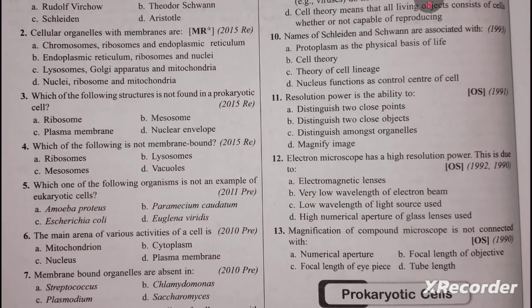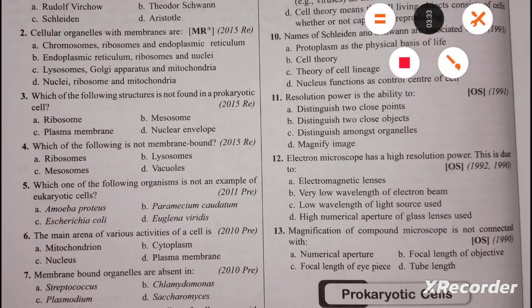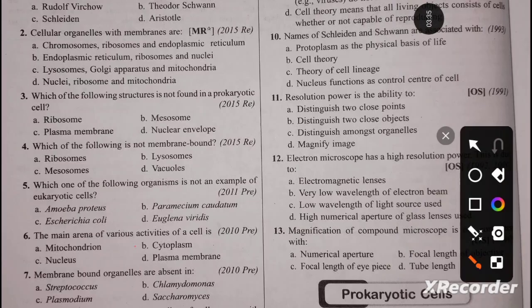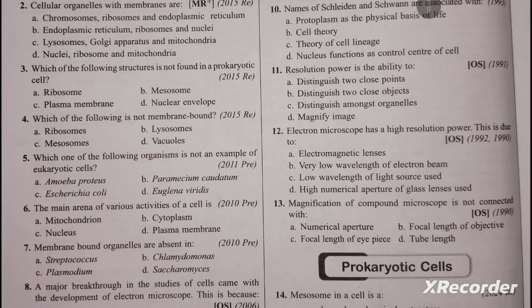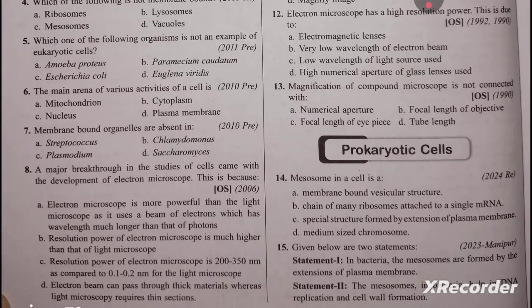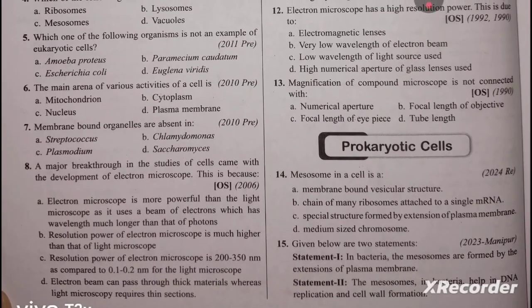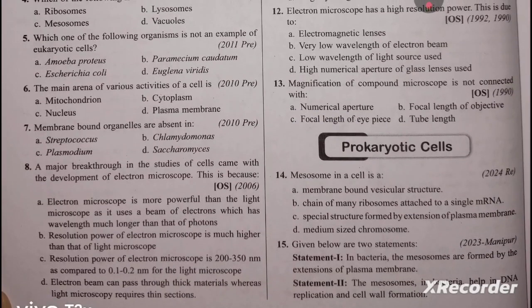So for question 6, B, cytoplasm, is the answer. The cytoplasm is the main area of cellular activities in both plant and animal cells. Question number 6, B is the correct answer. Then question number 7, membrane bound organelles are absent in Streptococcus, Chlamydomonas, Plasmodium and Saccharomyces.